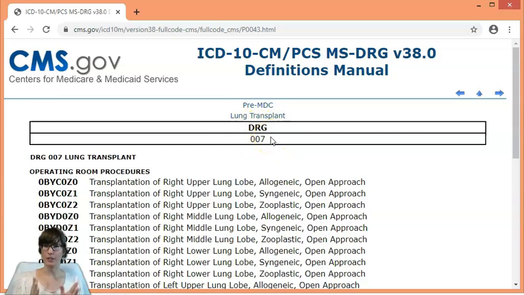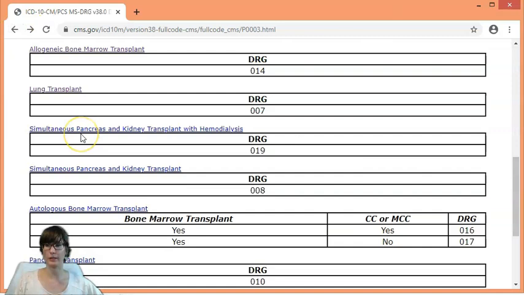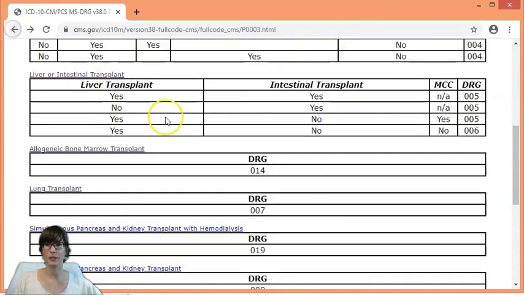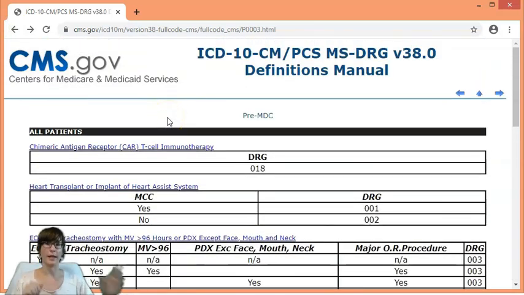If a patient qualifies for any of these procedures or any other one within these pre-MDC DRGs, then the DRG assignment process stops and ends right here. We found our case, this is where we end. Again, this is only for these given procedures listed here. Please take the time to click on all of these groups and review the procedures associated with them to have a better understanding as to what you are looking for when you are coding for inpatient cases.